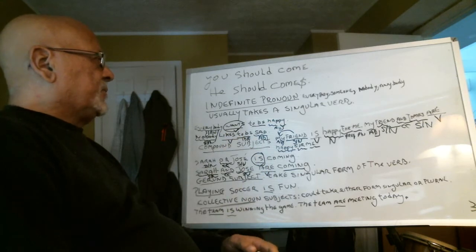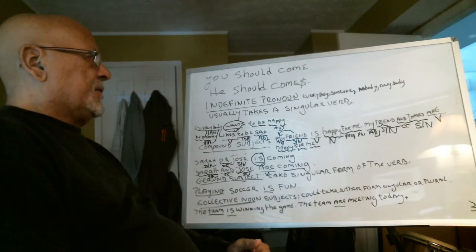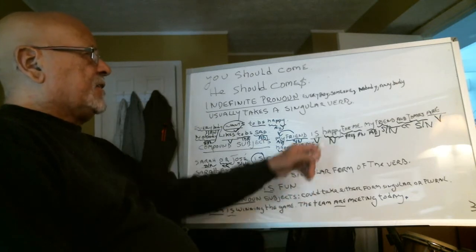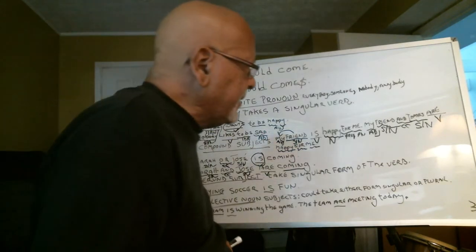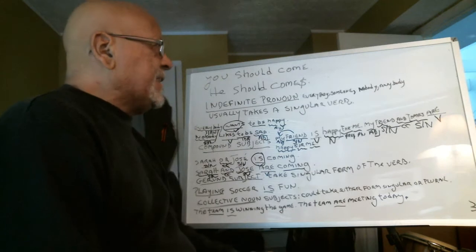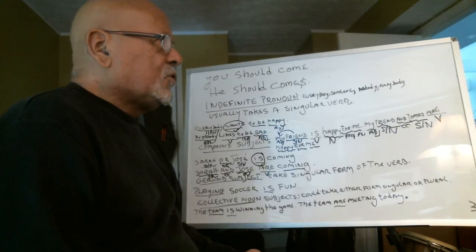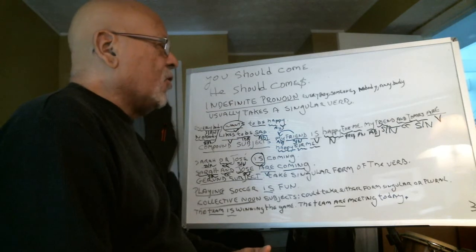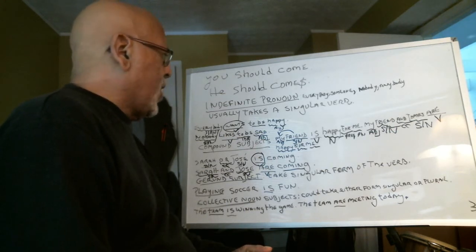Compound subjects. My friend is happy for me. Subject, friend, it's a noun, singular, the verb is. But if the sentence read, my friend and Tomás, now we have compound subjects. They, okay, plural. They, friend and Tomás. So the verb then has to take the plural form, are.